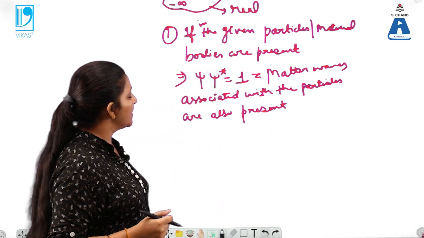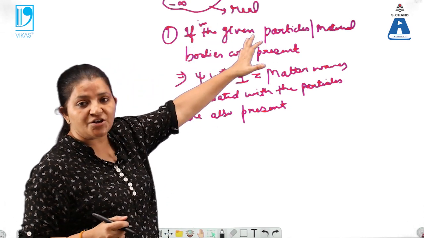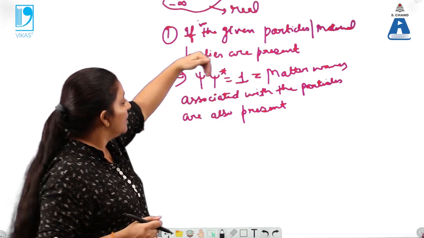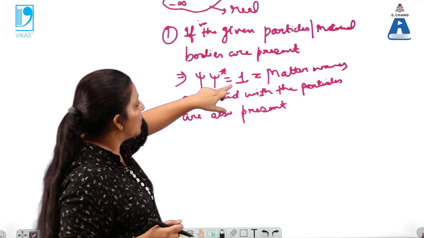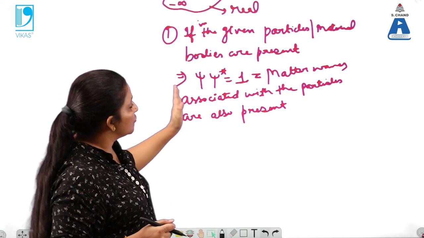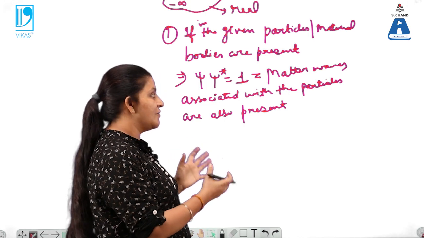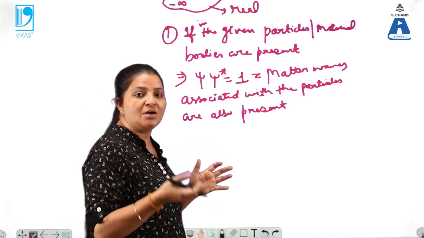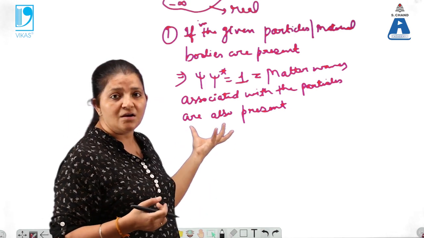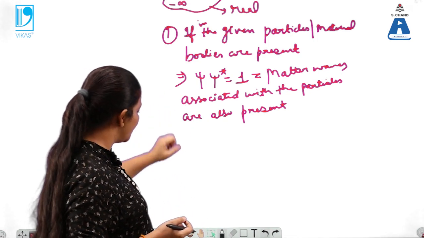Within the given space, if the particles are present, then they are in the moving condition. When the particles are moving, matter waves are associated with the particle, and automatically this value equals 1, which means matter waves are also present within the given space. So this is the mathematical proof that when the particles are in the moving condition, the matter waves are associated with the particle and present within the space associated with the particle. So this is the Born interpretation.